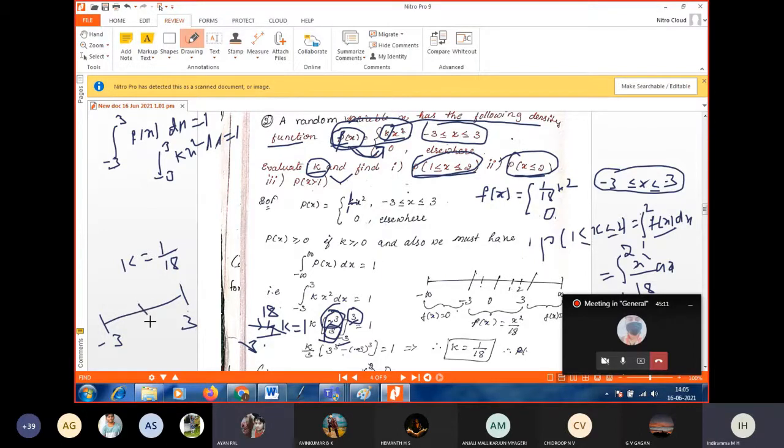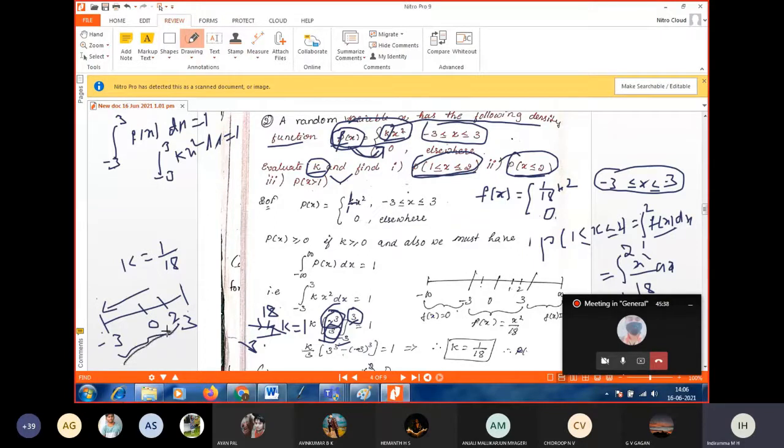Minus 3 to 2. Less than means towards the left side. Towards the left side we should take. So that is minus 3 to 2. Don't take 2 to minus 3. Usually we will consider from the left side.